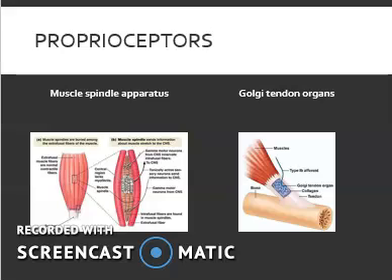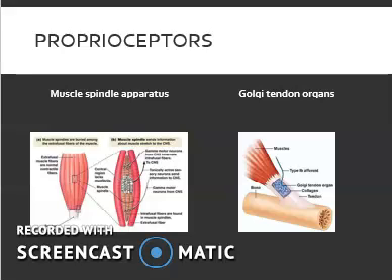They don't change in length, but they measure the change in tension. The inverse stretch reflex is there are receptors in the body that will receive information, and there will be neurons that will bring that information to the spinal cord and brain. This is called afferent. There is another similar thing called efferent, and instead of bringing the information in, it will take that information away from the CNS to create a response to occur.